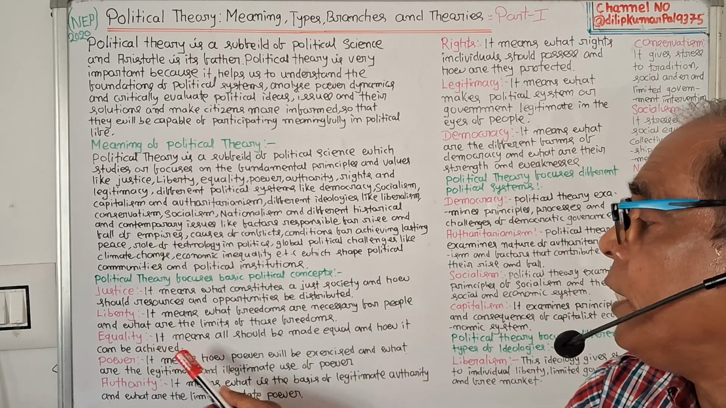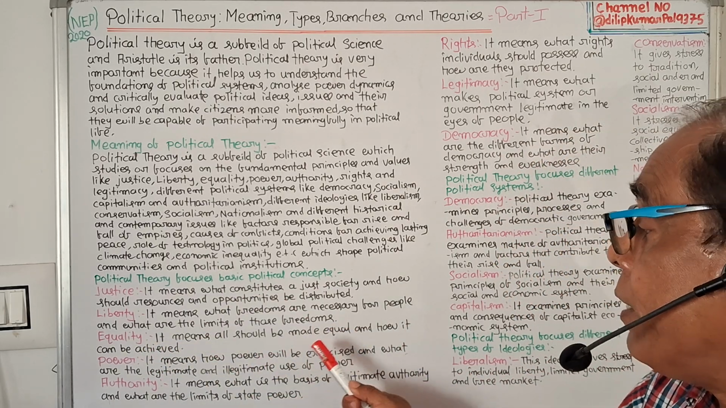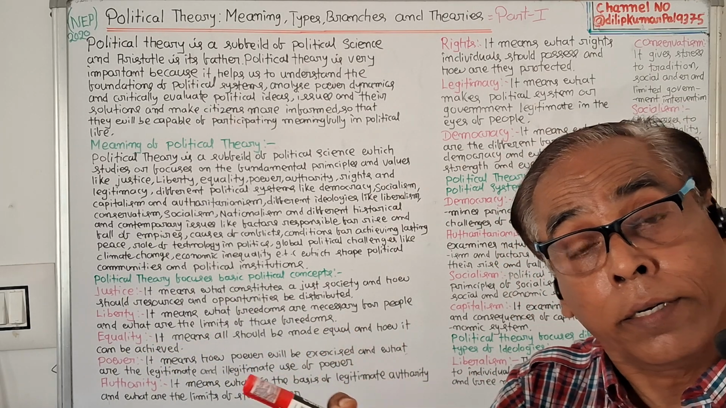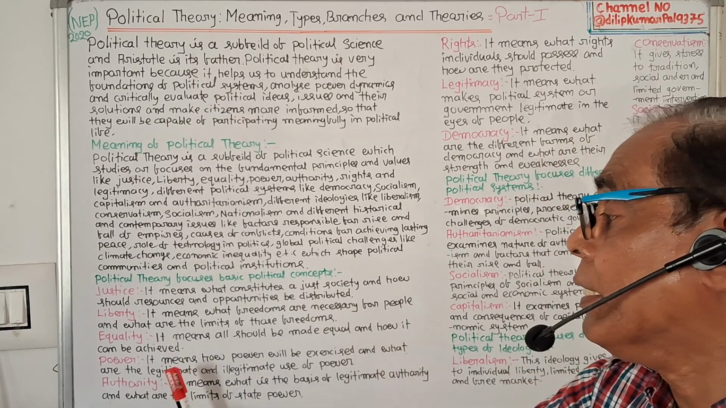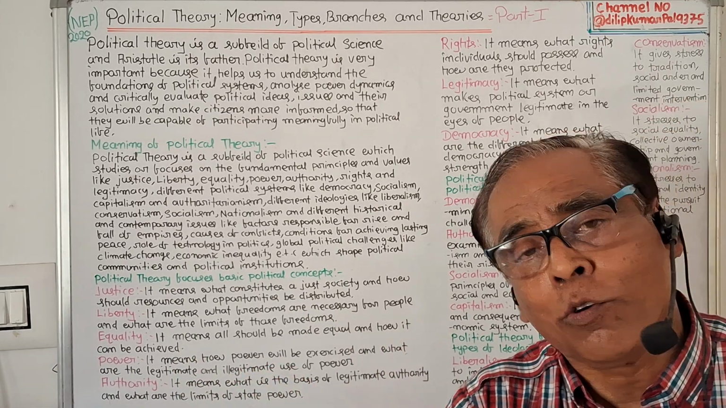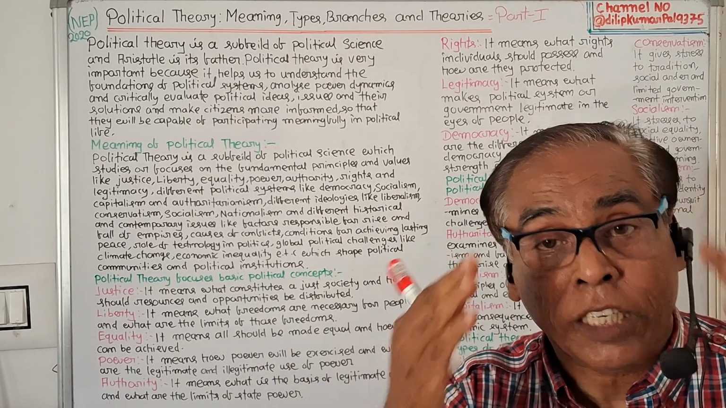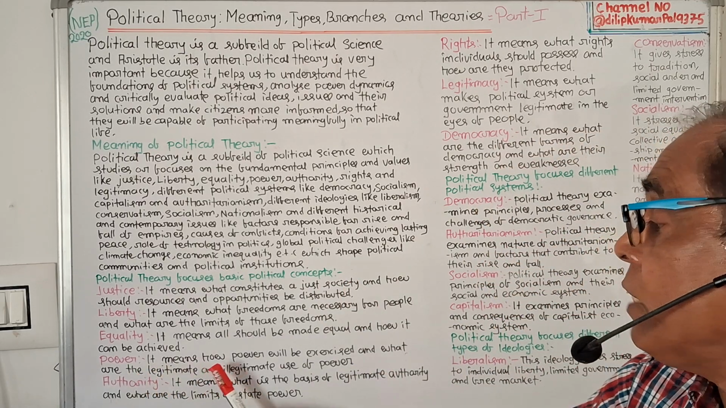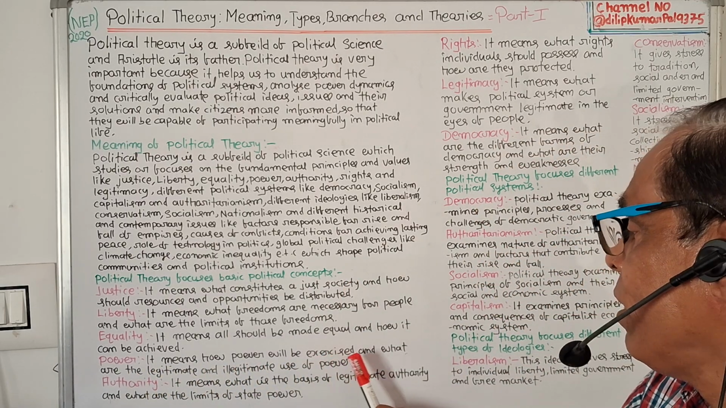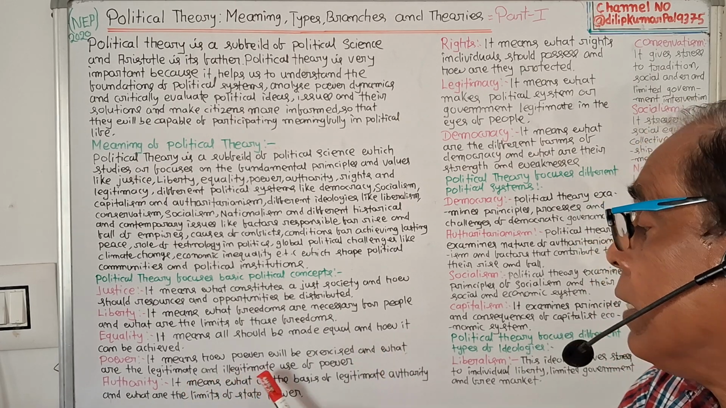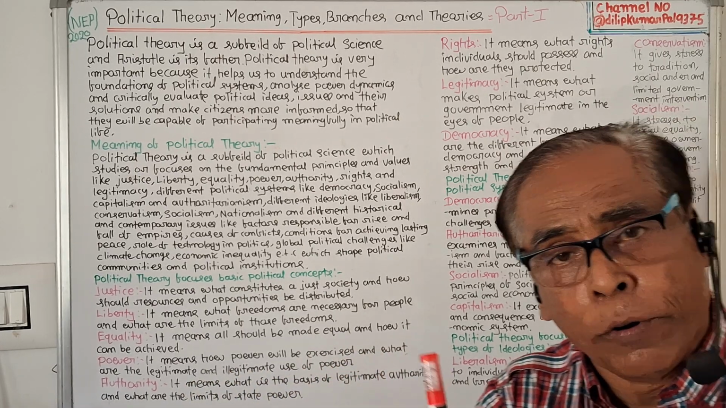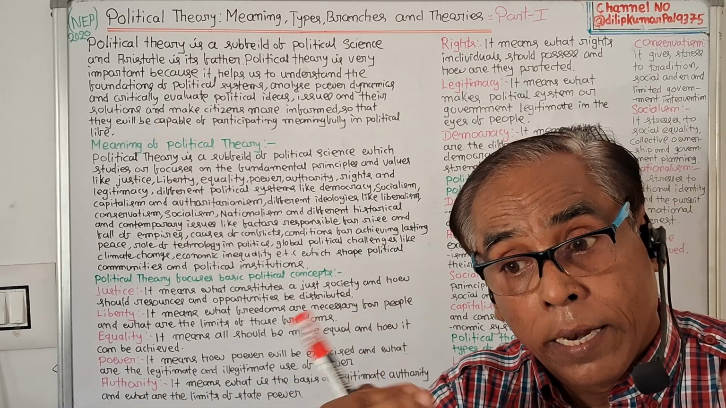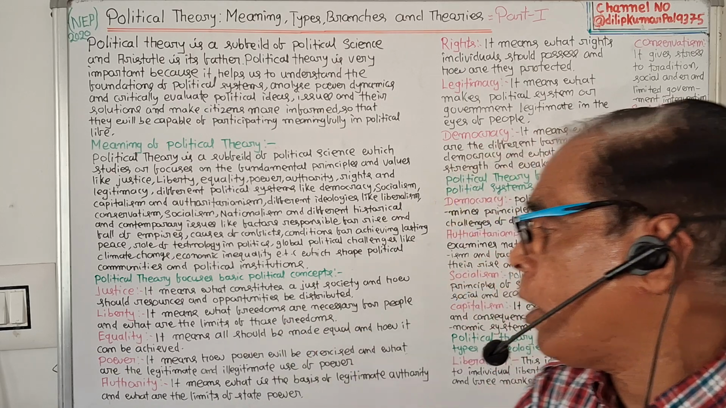Number three, equality. Equality means all should be made equal and how it can be achieved. Number four, power. It means how power will be exercised and what are the legitimate and illegitimate uses of power.